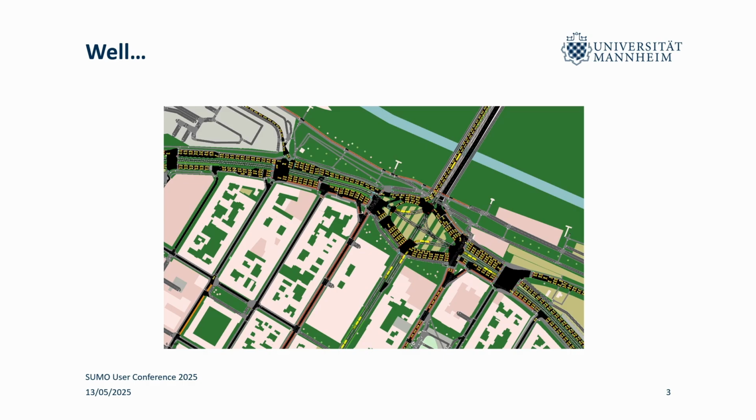So what you can see here is the Kurpfalzbrücke, which is one of the most important entries into the city of Mannheim. And this is during the morning peak that we're trying to simulate. And as you can see, traffic is bad in Mannheim, but not that bad. So we can see that we get these catastrophic traffic jams. Traffic doesn't flow anywhere. We can't really get rid of the cars that we're spawning, and then we can't spawn new ones. So this is really a problem.